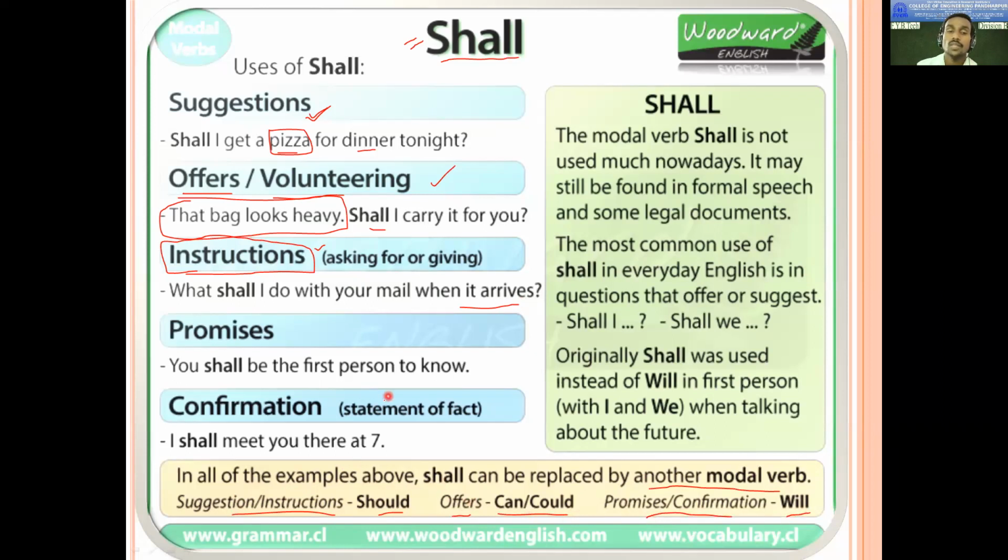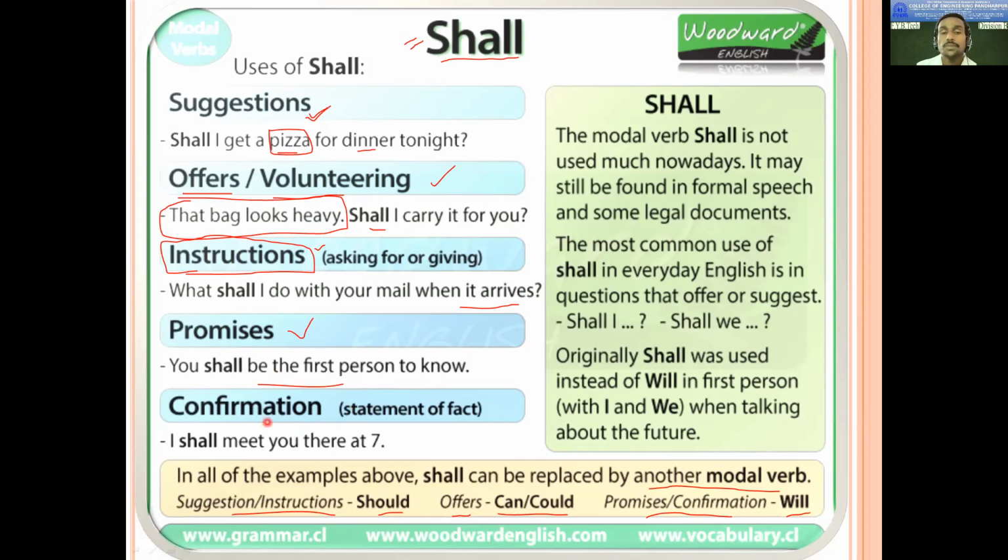Okay. The next use of shall is promise. You shall be the first person to know. So you are promising something. What are you promising? That you shall be the first person. So that is promise. Okay.